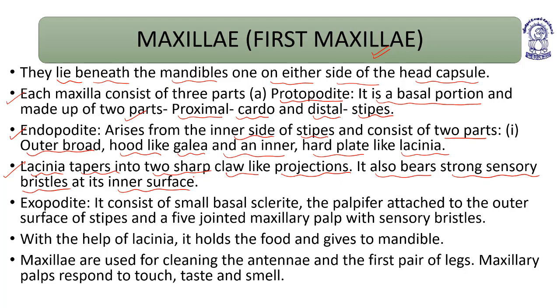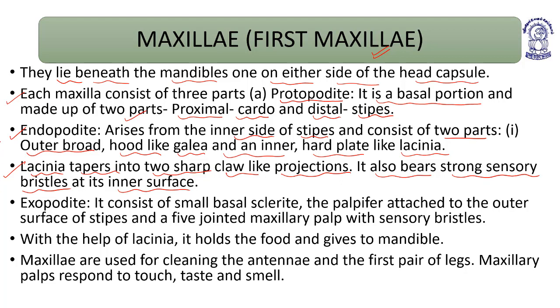The lacinia basically tapers into two sharp claw-like projections.